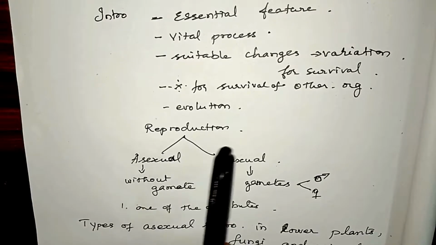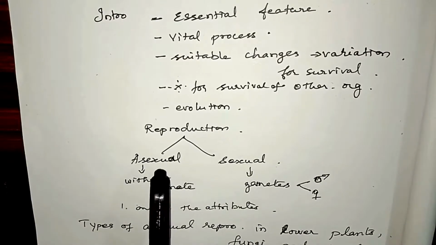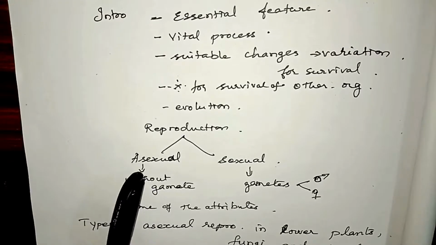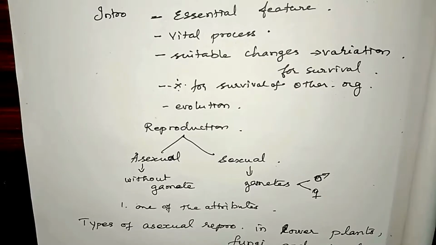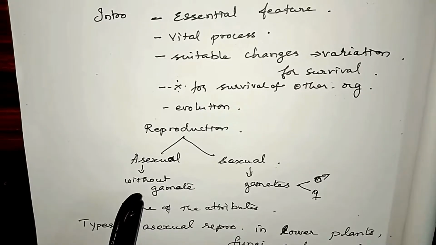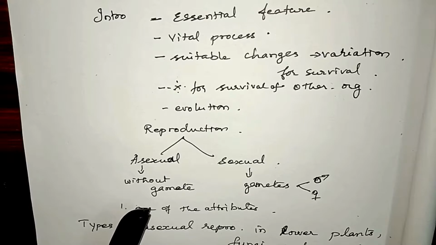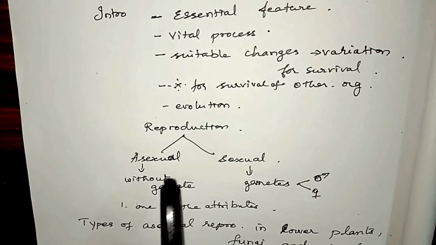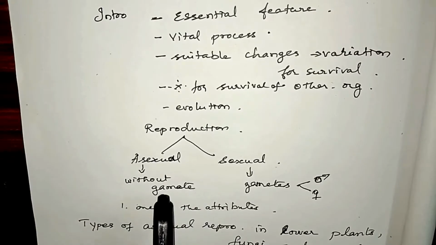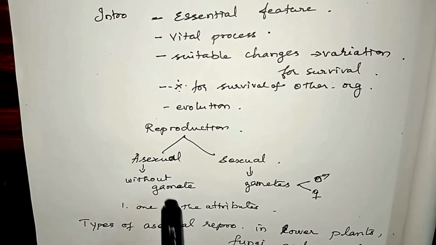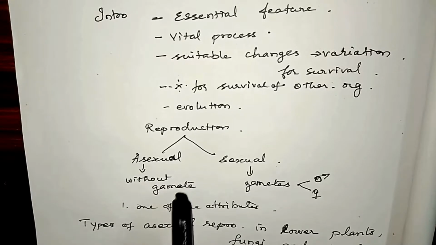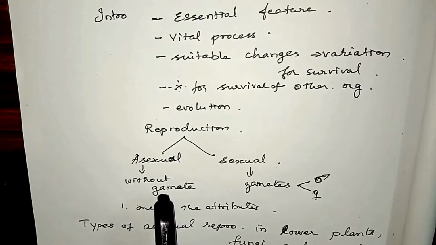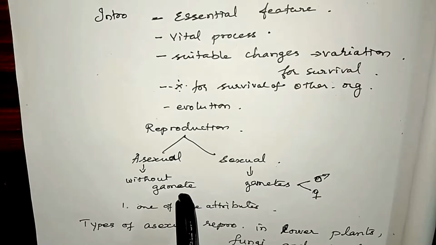Basically, reproduction can be classified into asexual and sexual reproduction. What is asexual reproduction? It is a method in which the organisms perpetuate their own species without the involvement of gametes. What do you mean by perpetuate? Sustain their species on this biosphere. What are gametes? They are nothing but the sex cells produced by the individual.